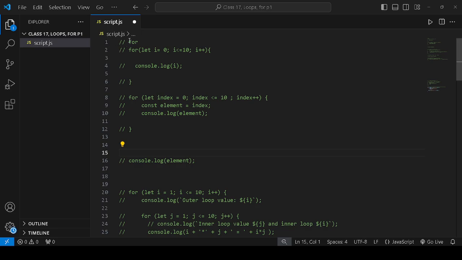Today we will learn about loops. First we will discuss what a loop is. Loop means repetition. Repeating one task again and again, or repeating any function again and again, is called a loop.